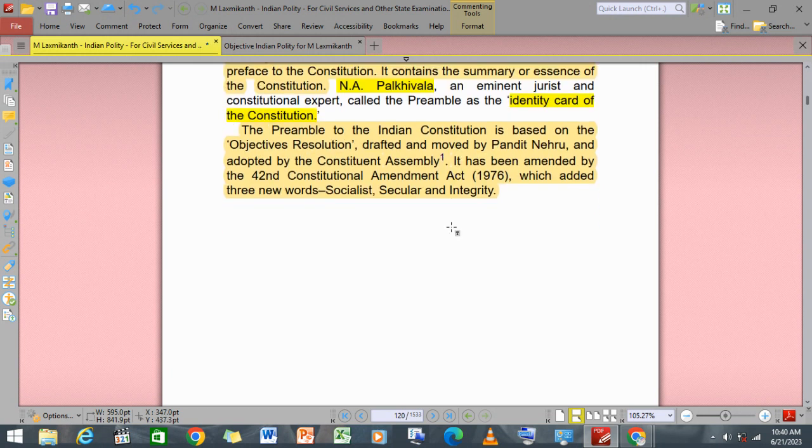Again, the preamble to the Indian Constitution is based on the objective resolution drafted and moved by Pandit Nehru and adopted by the Constituent Assembly, and it was amended by the 42nd Amendment, the Constitution Amendment Act of 1976, which added three new words. That means it added three new words: socialist, secular, and integrity, right? By the 42nd Amendment Act of 1976. All right.